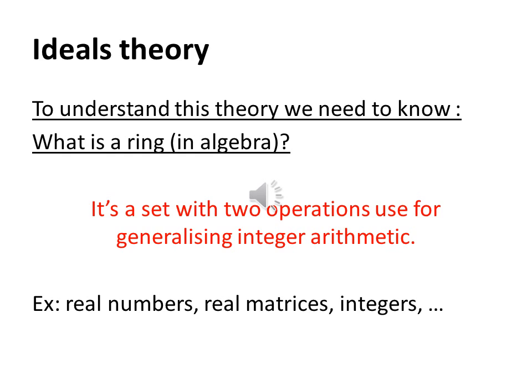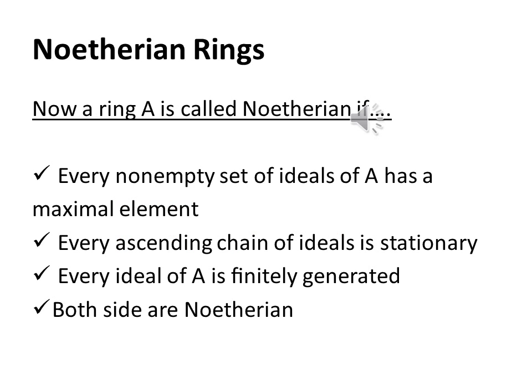The other theory is the ideals theory, which can also be called the ring theory or the Noetherian ring theory. To understand this theory, we need to know what a ring is in algebra. It's a set with two operations used for generalizing integer arithmetic. For example, real numbers, real matrices, integers. It's only the simplest things that we already know. The Noetherian rings are something that for sure Emmy Noether invented.